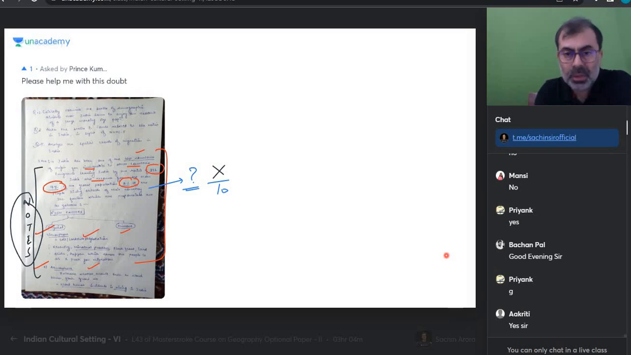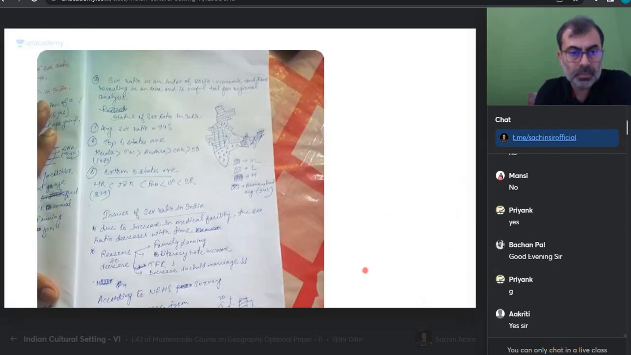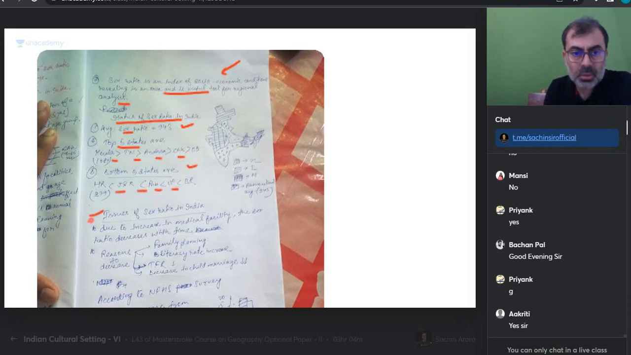I want to give everyone the opportunity and the realistic feedback. Please work on that. And many other people need to learn from that. Sex ratio is an index of socio-economic revealing something. Okay. Status of sex ratio. Average sex ratio 943. Top 5 Kerala, Tamil Nadu, Andhra Pradesh. Bottom 5 this. Issues of sex ratio.